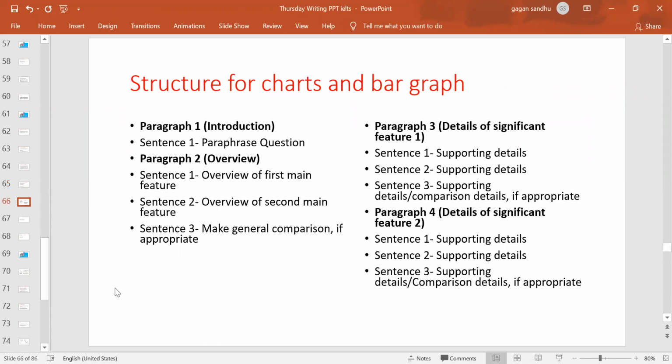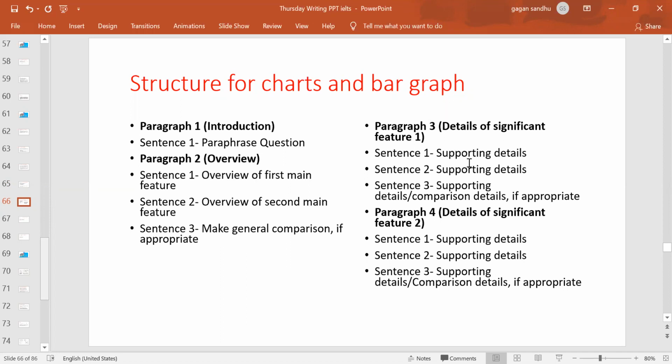And this is the structure, right? So very simple, one paraphrase of the question. For sentence 1, you are doing the paraphrase, only one sentence is there. Then paragraph 2, overview, there you write 3 sentences. First is main feature, second main feature, third a comparison if appropriate. Otherwise 2 are enough as well.